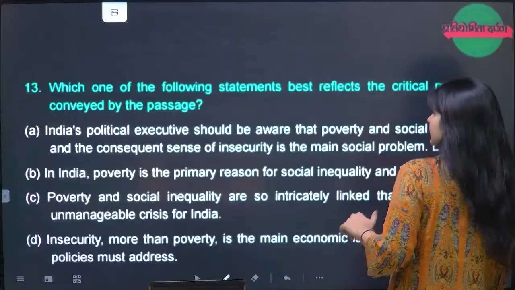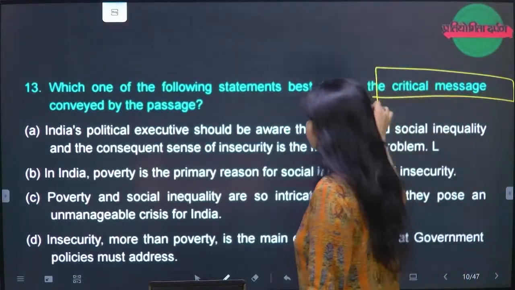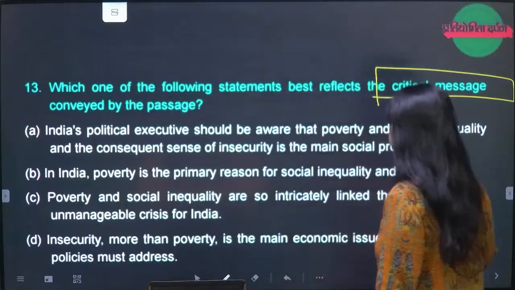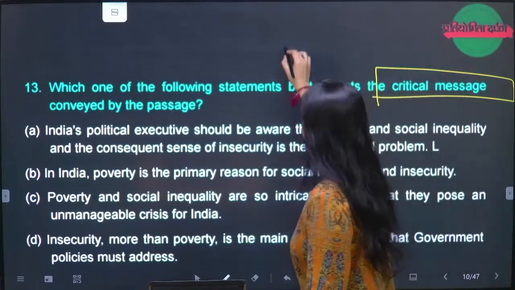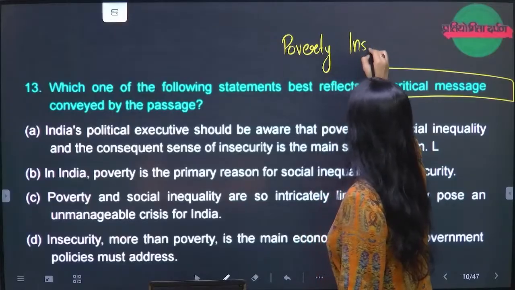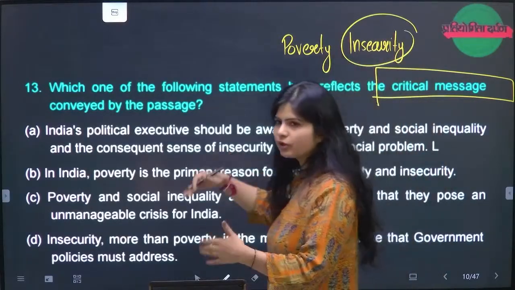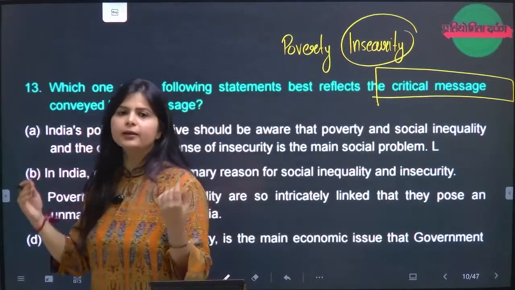So what is the essence of the passage now? The question is which one of the statements best reflects the critical message. Now you have to tell the critical message. There are terms that you have to understand, poverty and insecurity. They are saying that insecurity can be of various ways. It is not that insecurity can be of the income only.